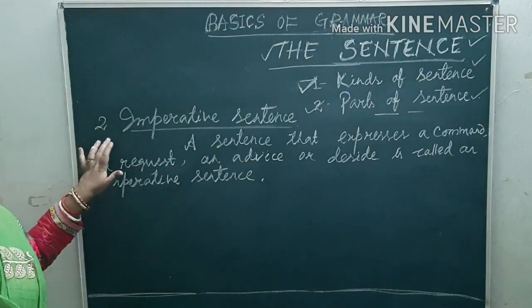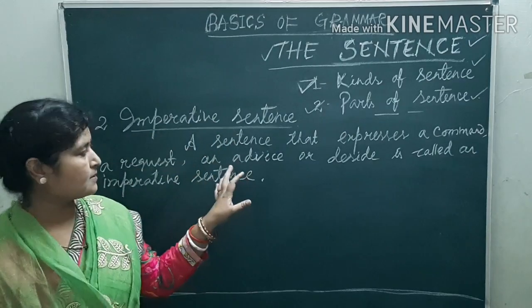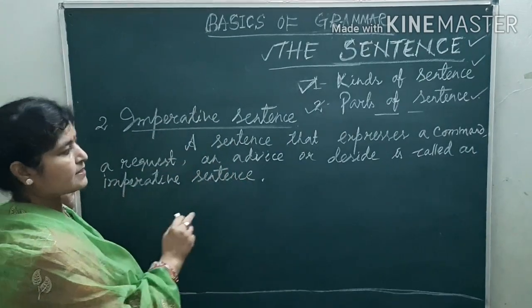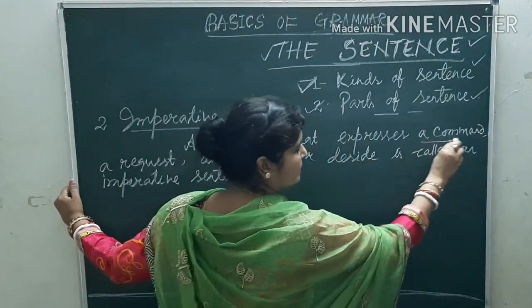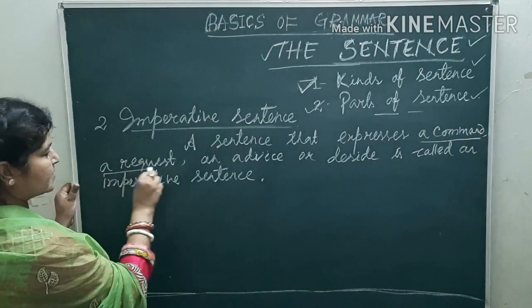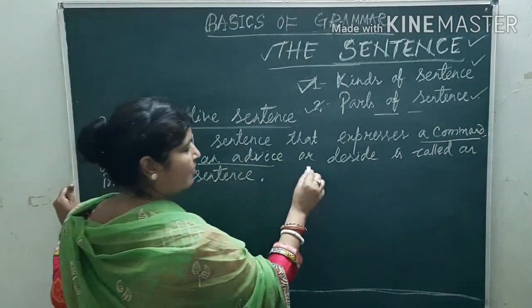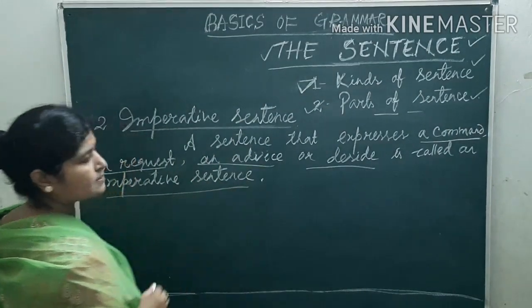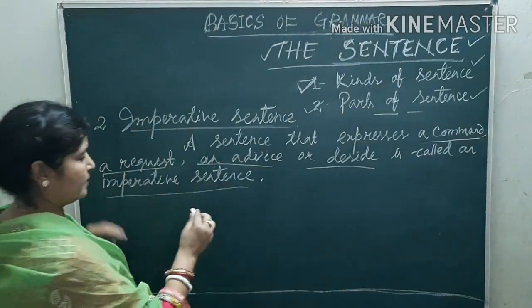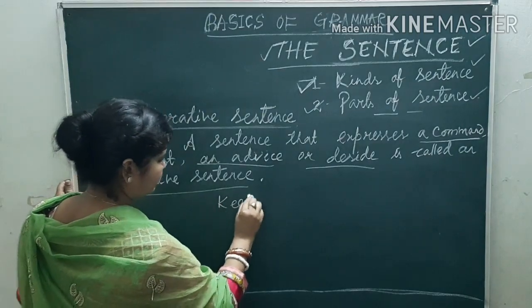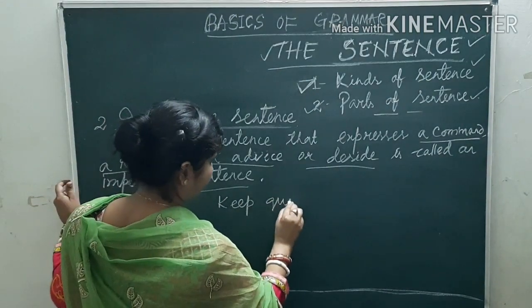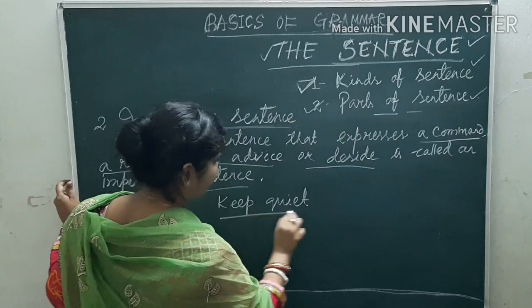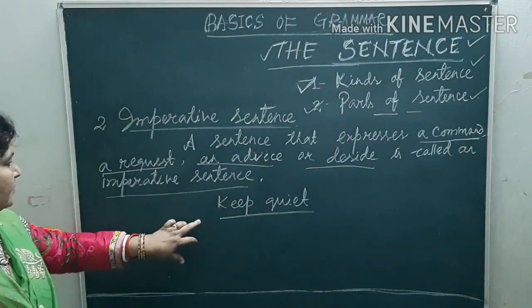Okay. Second one, imperative sentence. A sentence that expresses a command, a request, an advice or a desire is known as an imperative sentence. How? Command: keep quiet. Keep quiet is what? It is a command.